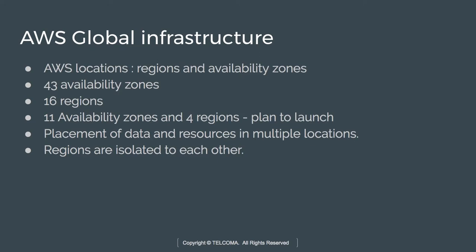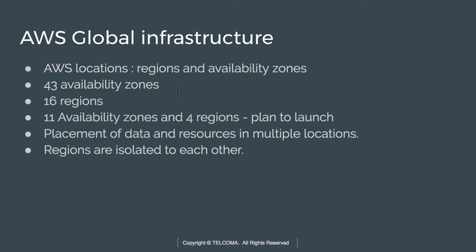Now AWS is serving 1 million active customers and these customers are in more than 190 countries and it is continuing to expand. So in infrastructure, in order to accommodate the number of customers, we require various locations. So for locations, we have regions and availability zones.